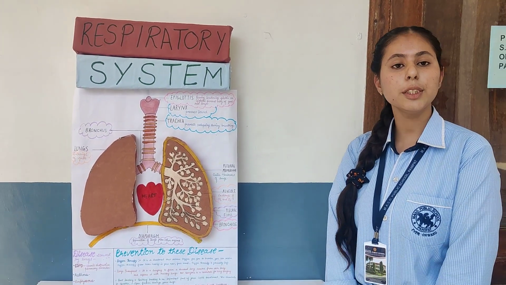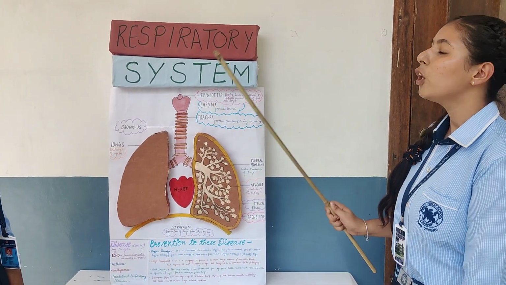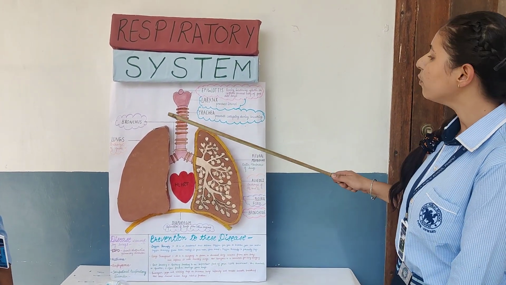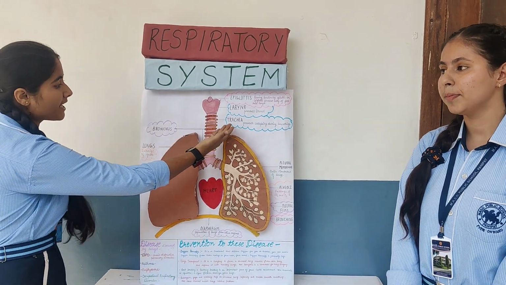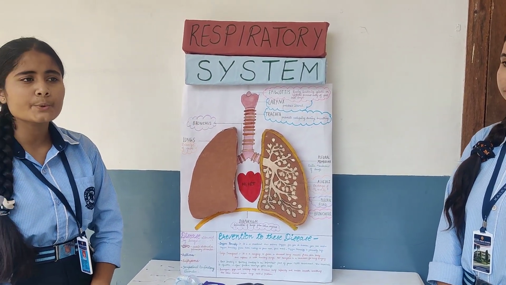The larynx is a cartilaginous box which helps in producing sound. During swallowing of food, the epiglottis prevents the entry of food into the larynx. After this is the trachea, which is the windpipe. It is covered with cartilaginous rings which prevent it from collapsing during breathing.